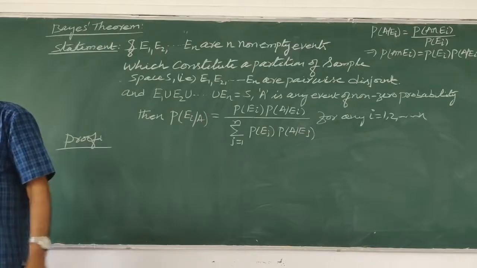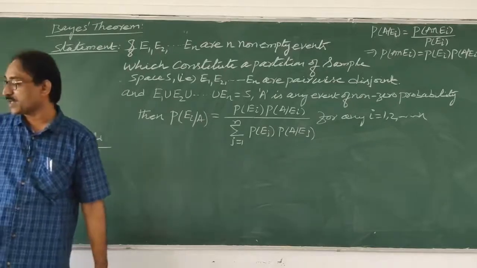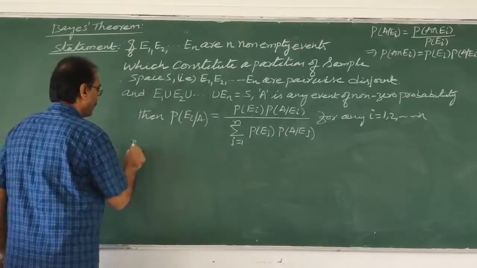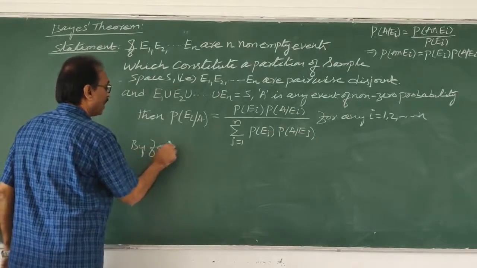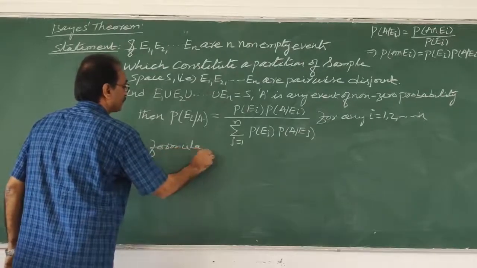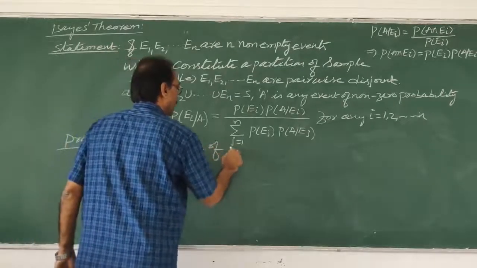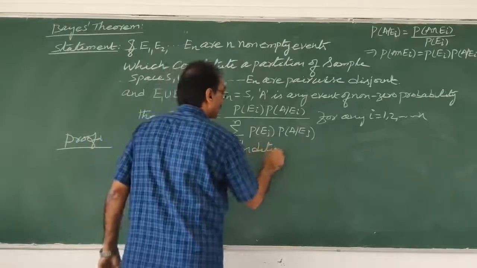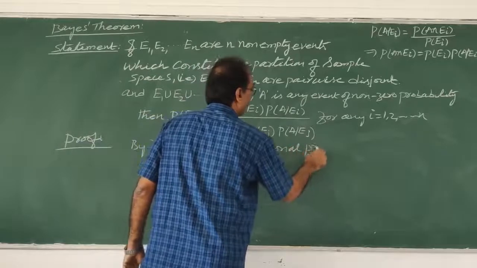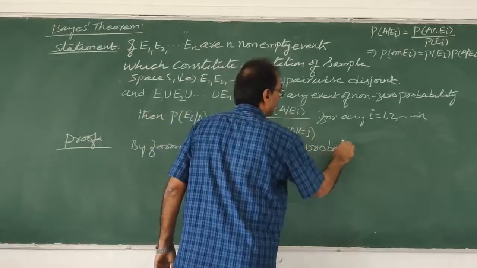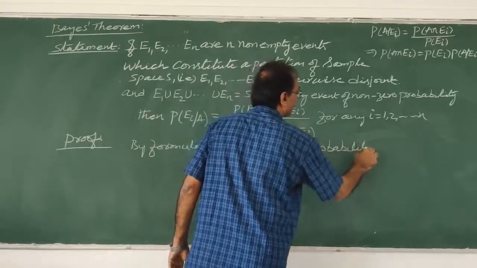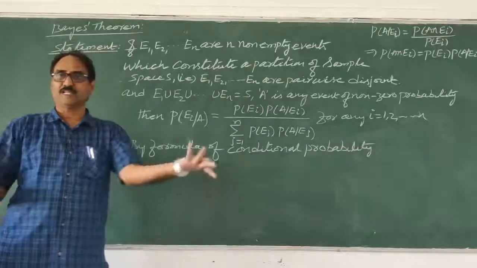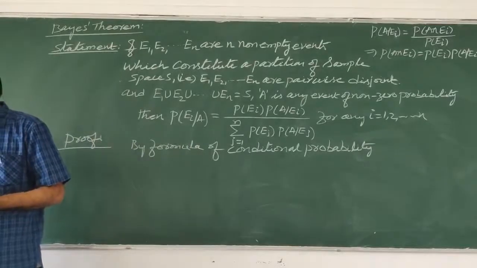By formula of conditional probability. Notes also you can write, that is the reason I am writing all these things. By formula of conditional probability. What is the formula of conditional probability? What we did in the theorem, that only, right here.